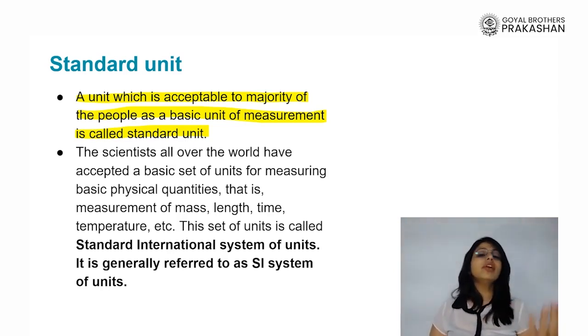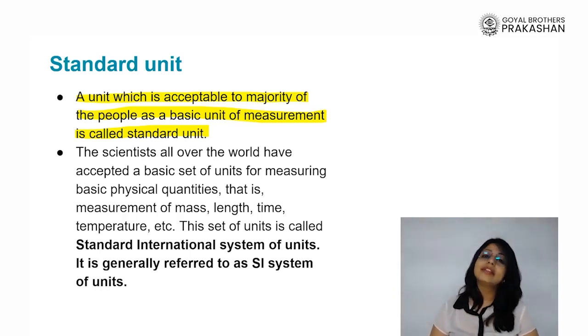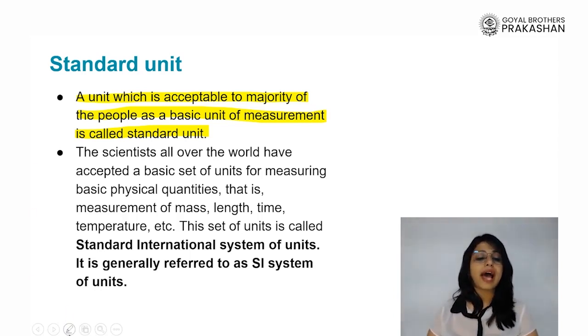The majority of people agreed that whatever unit we decide should be followed universally, everywhere. The length should not change from place to place or person to person. That unit is what we call the standard unit.